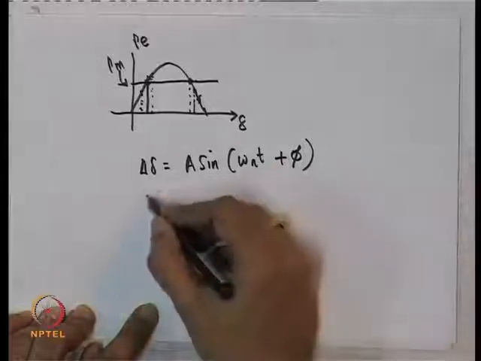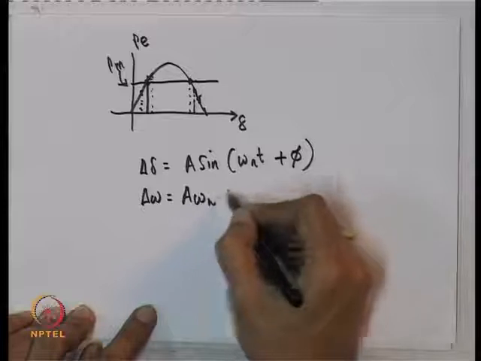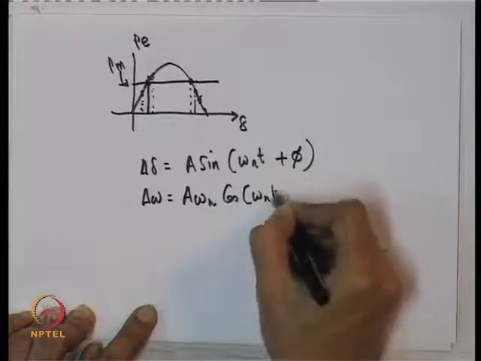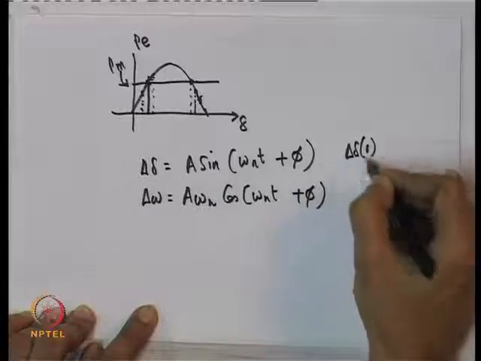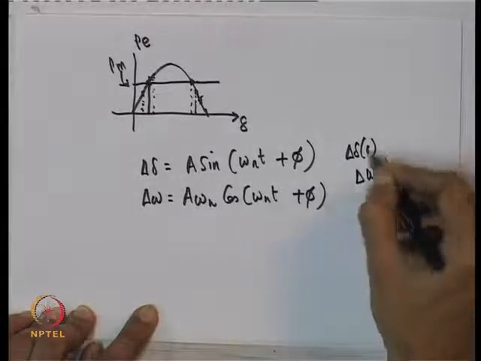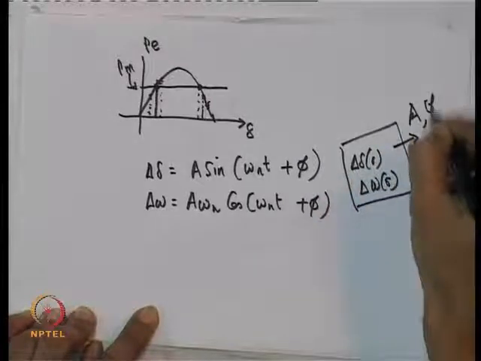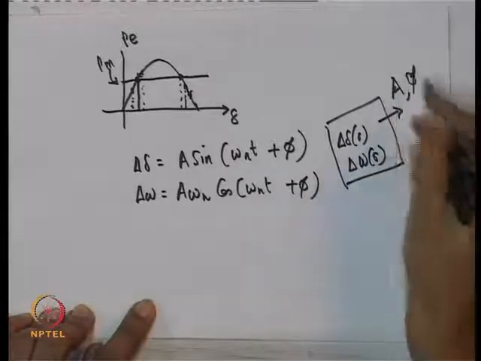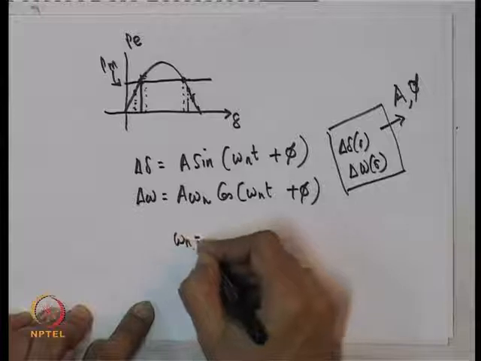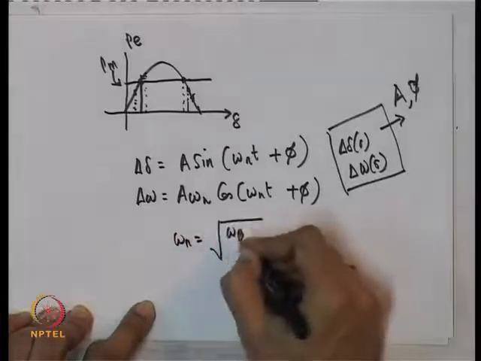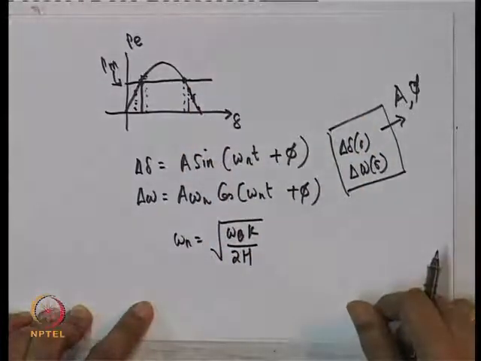This is my solution where A and phi are obtained from the initial conditions, that is, from this you get A and phi. So, everything is fine. So, this seems to say it is oscillatory, where omega n is. So, where am I going wrong? I mean, this particular equilibrium point is unstable.